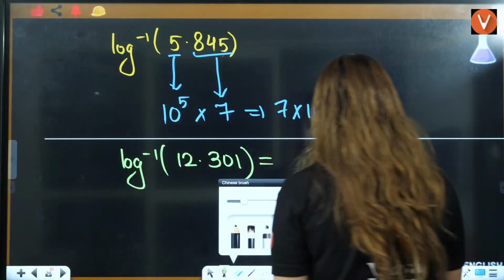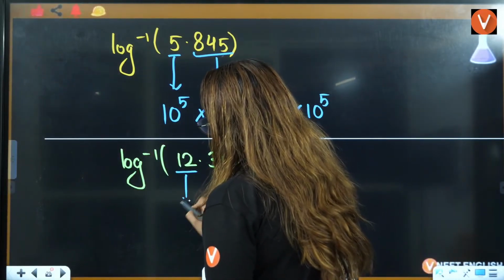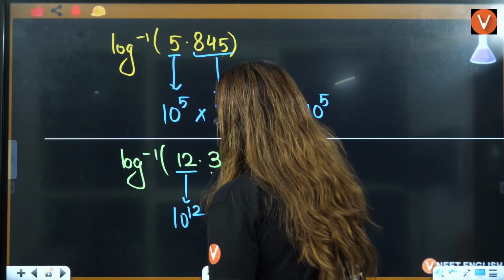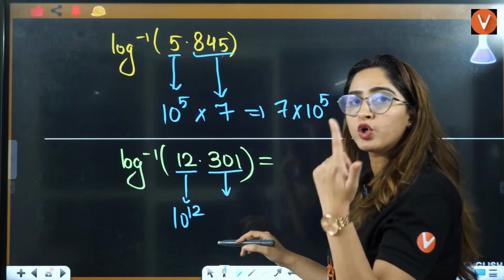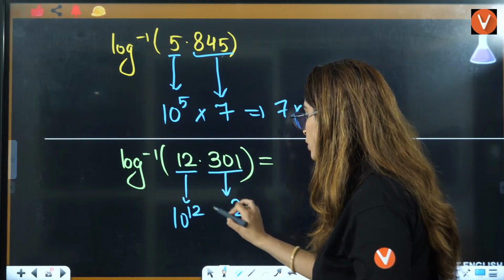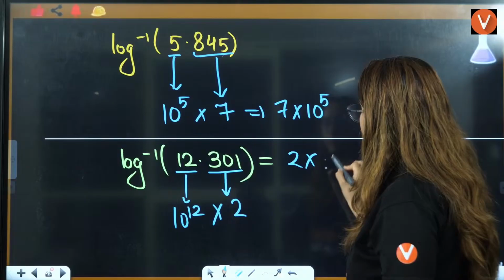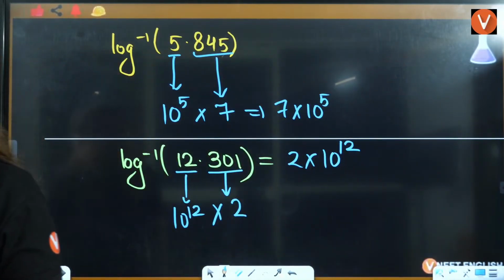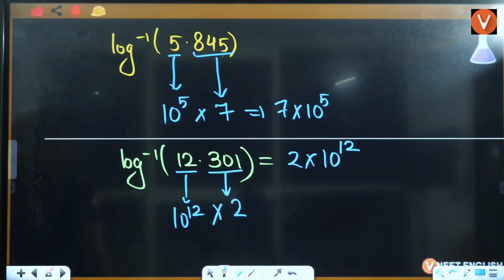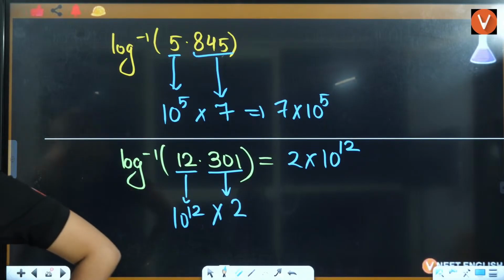Now before the decimal, whatever you have will be your power of 10, so 10 raised to power 12. After the decimal, whatever you have is your log value. Log 2 is 0.301, so this will be 2. So the answer will be 2 multiplied by 10 raised to power 12. Okay? Yes, everybody? Understood?